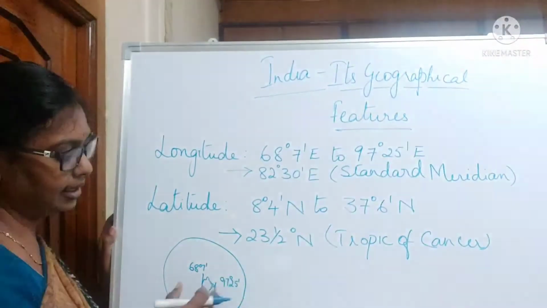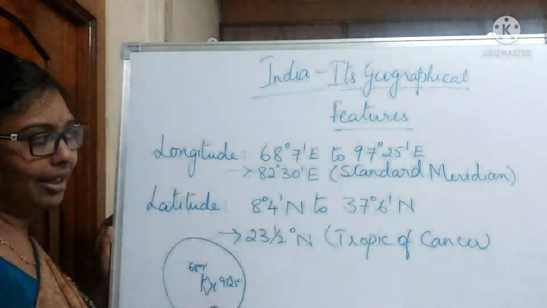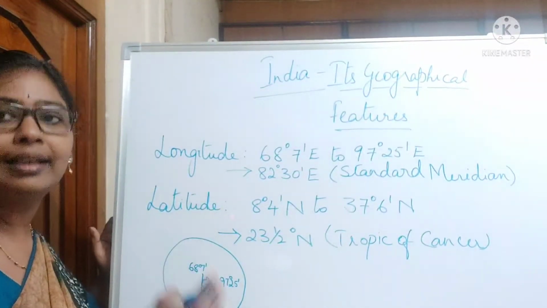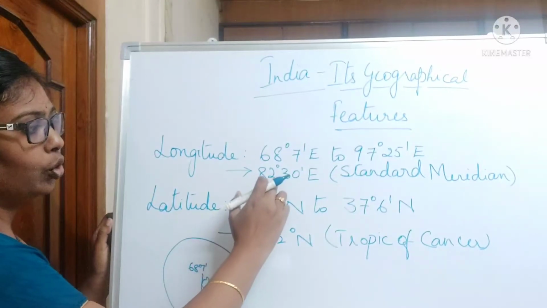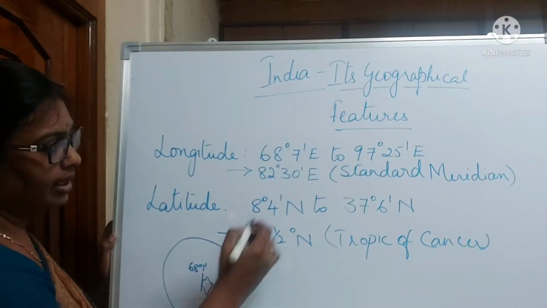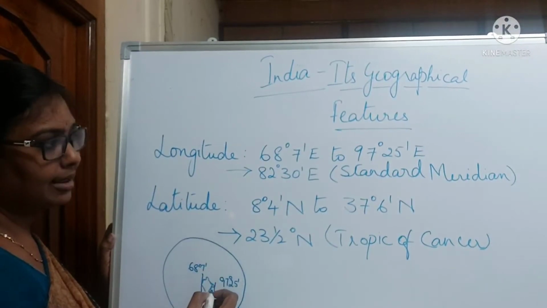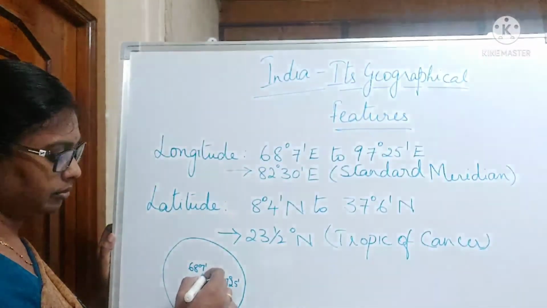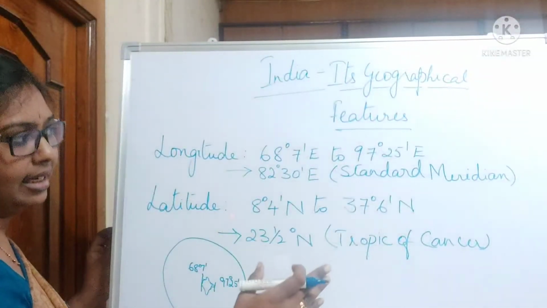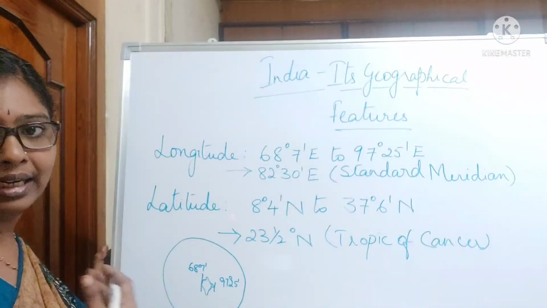As you go towards the east, the longitude increases. And 82.5 degrees east is the standard meridian of our country, from where we calculate the time. It is the central meridian between these two places. The midpoint between these two places is taken as the standard meridian. So 82.5 degrees east is the standard meridian of our country.